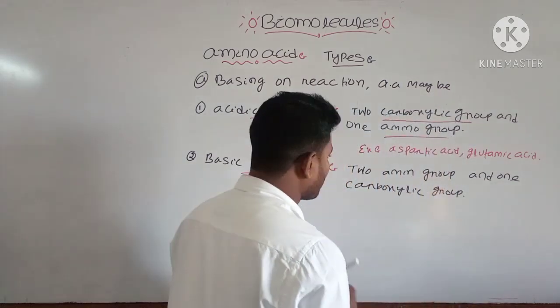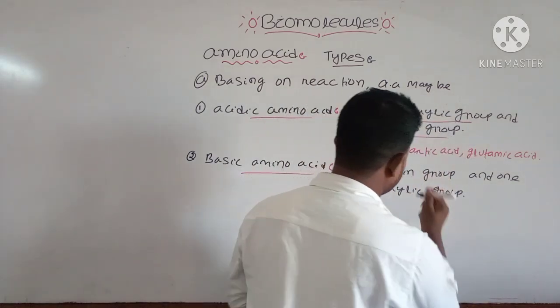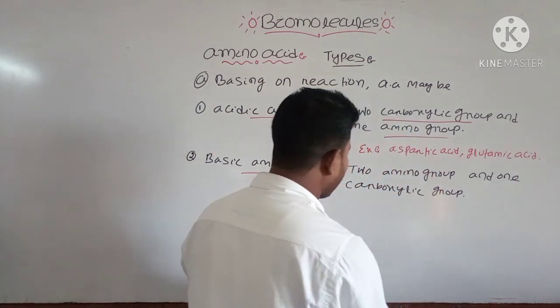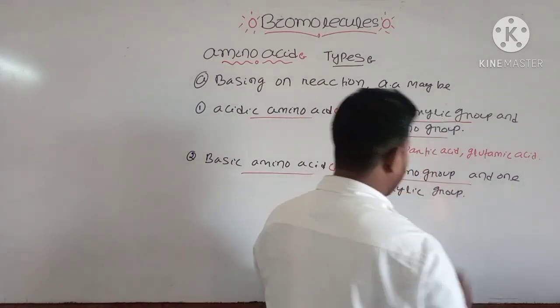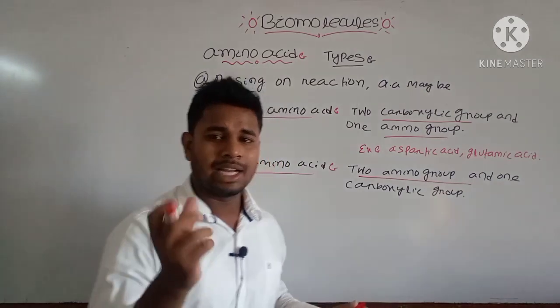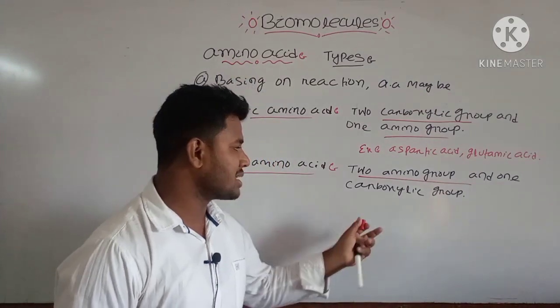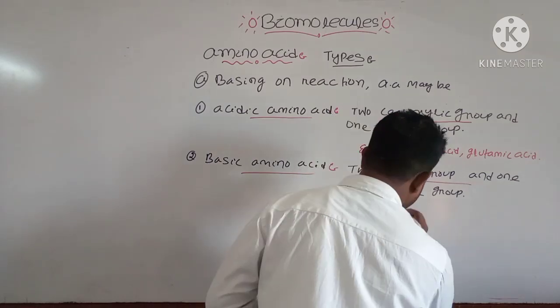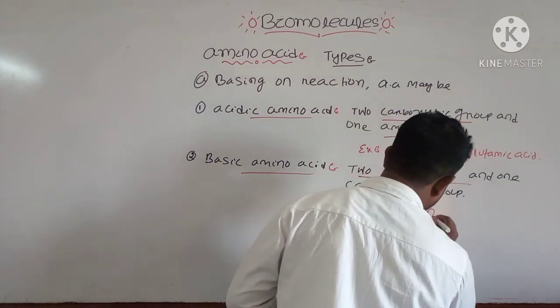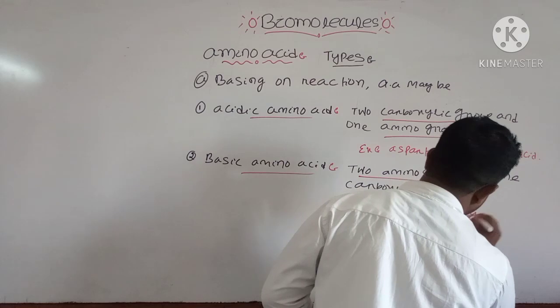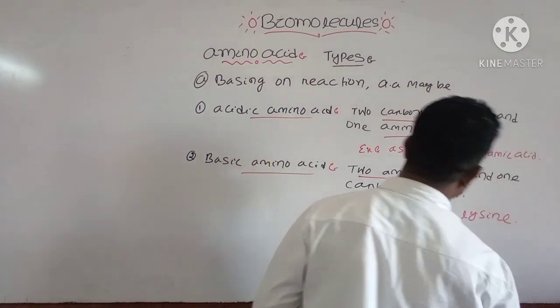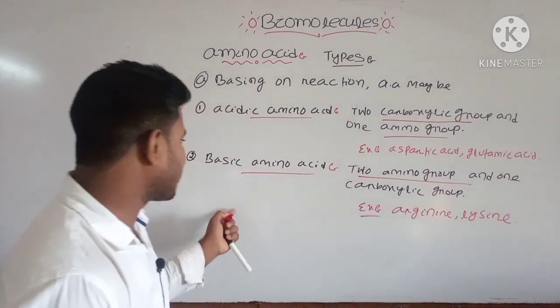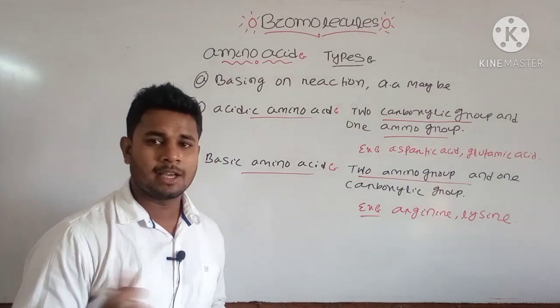As there are two amino groups, here you can see the amino group will provide the basic property, so it is known as a basic amino acid. And examples are arginine and lysine. These are two examples of basic amino acids, which have the basic property.